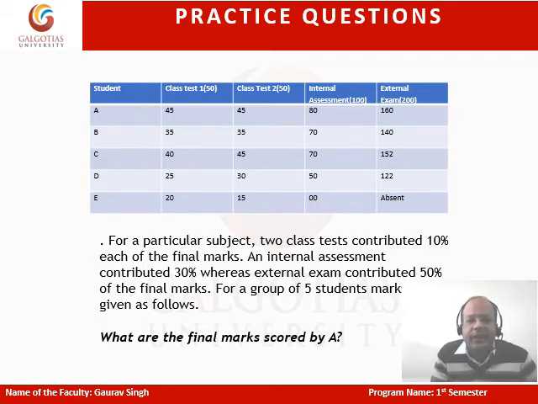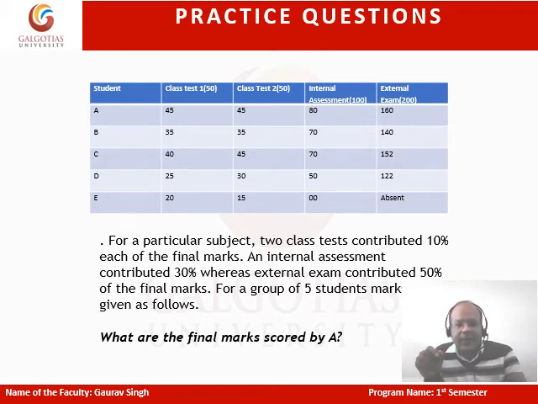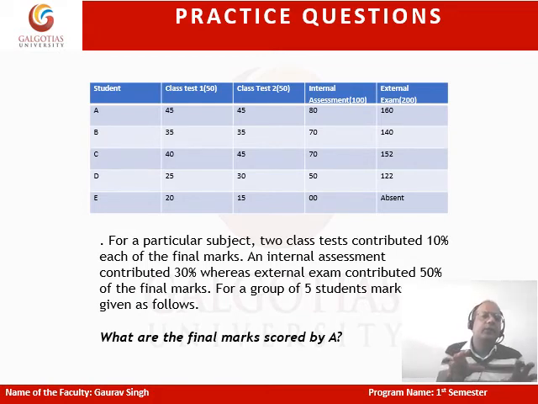And then further, there is an internal assessment, and finally the external assessment. So it's a class test, internal assessment, and external exams. Many times we get a number of chances to pass the exam. What is given over here is not that they are just going to be added and averaged. It says that for a particular subject, two class tests contribute 10%, an internal assessment contributes 30%, whereas the external contributes 50%.